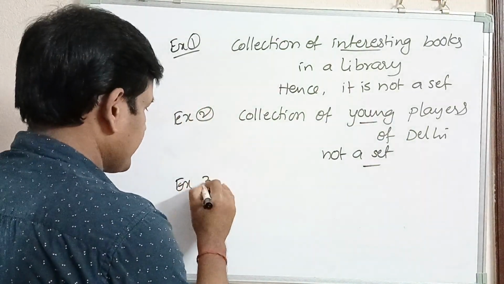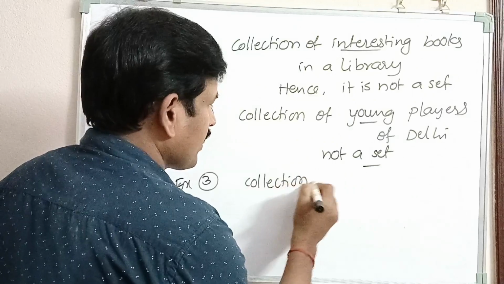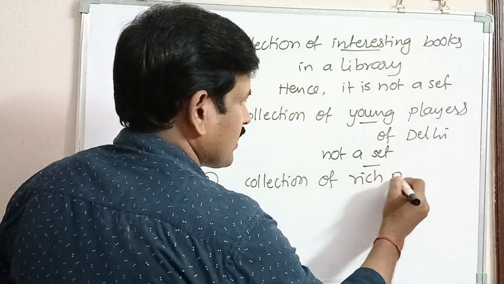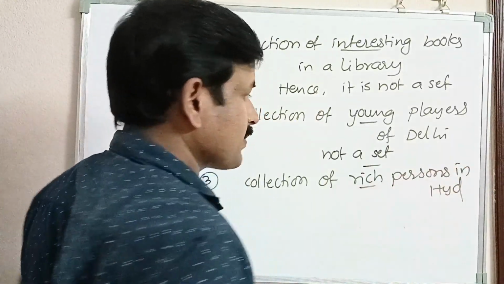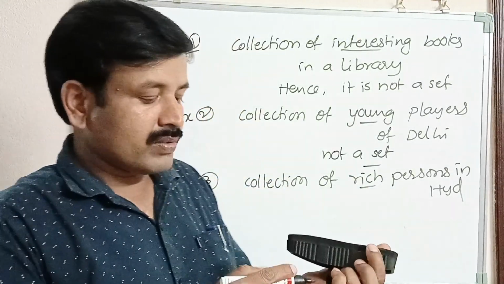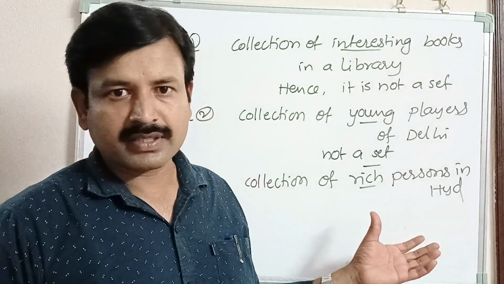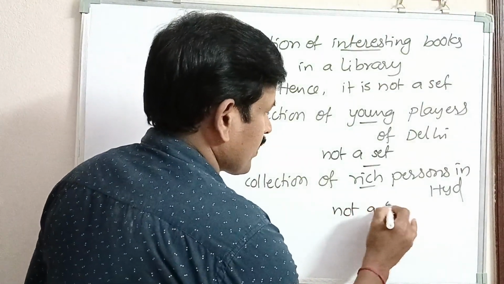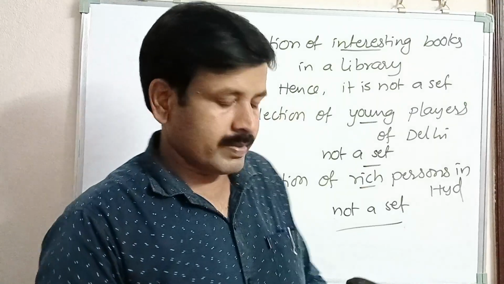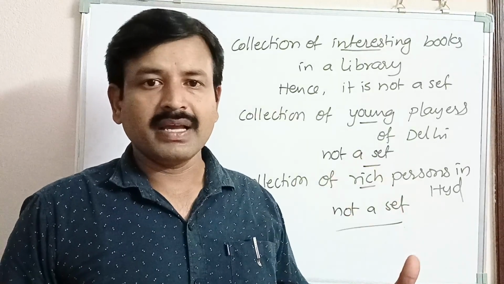Next, example 3. Let us consider the collection of rich persons. Collection of rich persons in Hyderabad. So here there is no specified definition to be rich. It is not a well defined collection. Hence it is also not a set. So by this you can understand very clearly what is a set and what is not a set, how to identify the elements of a set.